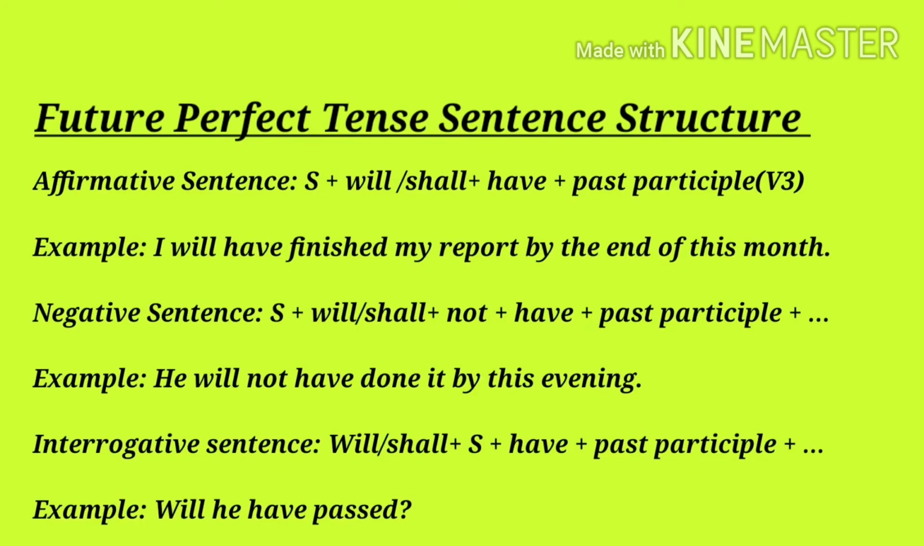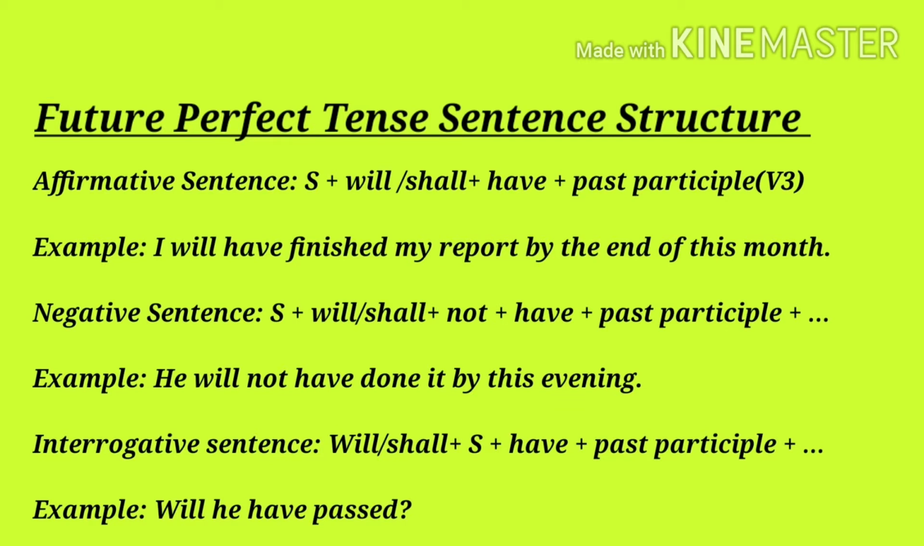Tense structure of future perfect tense. In an affirmative sentence, first we use the subject, after the subject will or shall according to our subject, after that have, and after that the past participle form of the verb, also called the third form of the verb. For example, I will have finished my report by the end of this month.